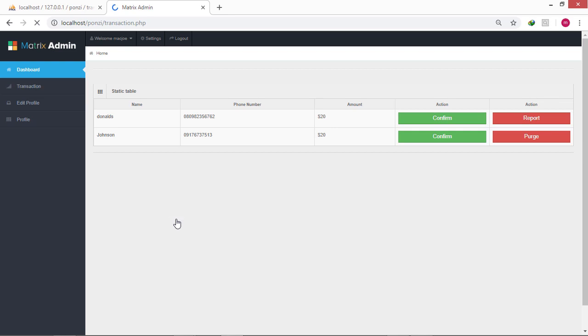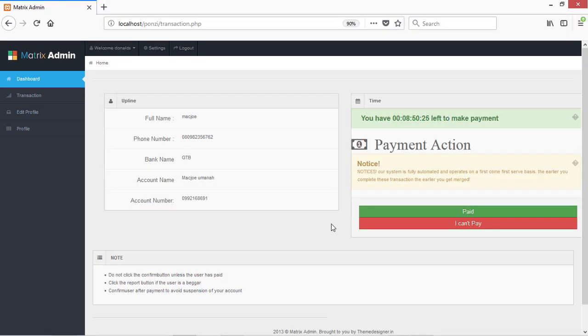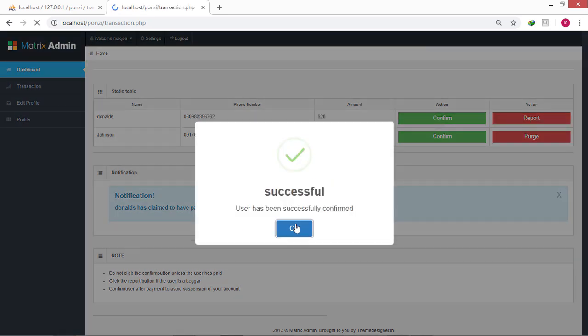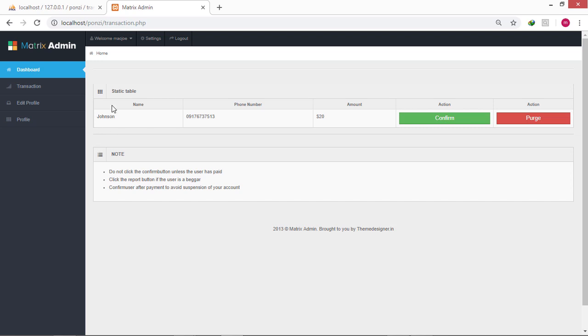If we go back to the receiving user's account, we see the notification. We can also click on the I can't pay button if we are not ready to pay. In that case, this user's account is deactivated and the receiving user is remerged to be paid by one user if available. If we go back to the receiving user's account and confirm the paying user and refresh the transaction page for the paying user, we see that we get another content telling this user he is waiting to be paid. If we go back to the receiver's account, we see that we have the purge button activated for the paying user that is left.